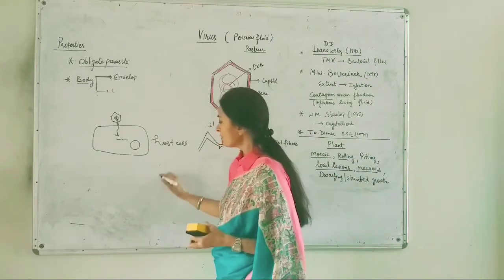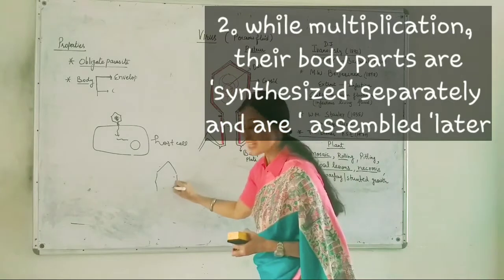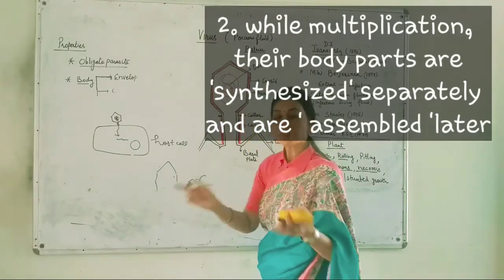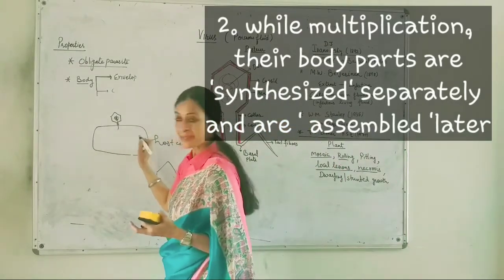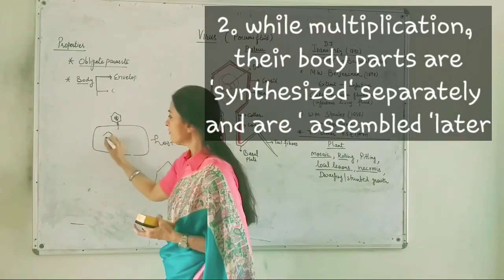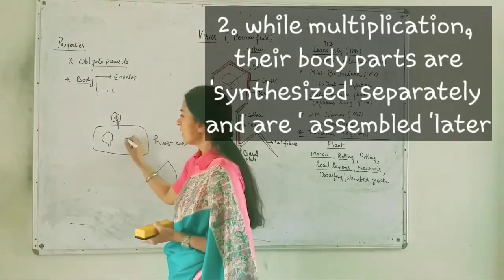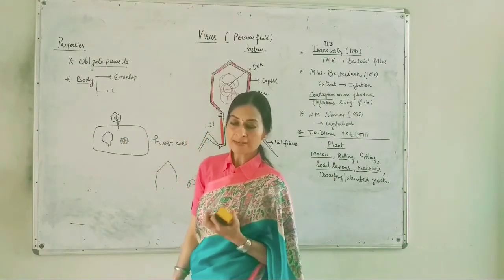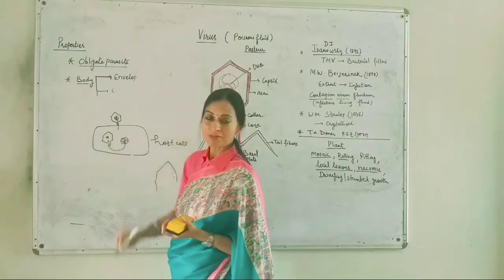First of all, they will make their protein coat. This protein coat will be synthesized separately. Then their DNA or RNA genetic material will be synthesized separately. Means, this is the host cell, and first of all they will synthesize the protein coat, the capsid, and side by side they will synthesize their DNA or RNA, and then these two things will be assembled.